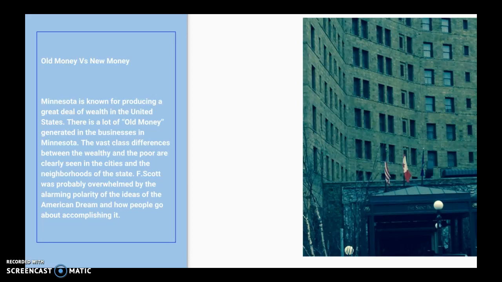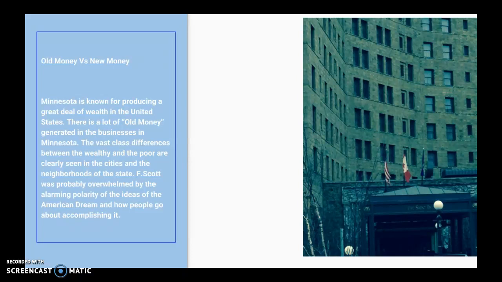Old money versus new money. Minnesota is known for producing a great deal of wealth in the United States. There is a lot of quote unquote old money generated in businesses in Minnesota. The vast class difference between the wealthy and the poor are clearly seen in the cities and the neighborhoods of the state.